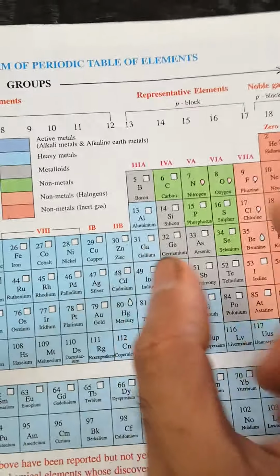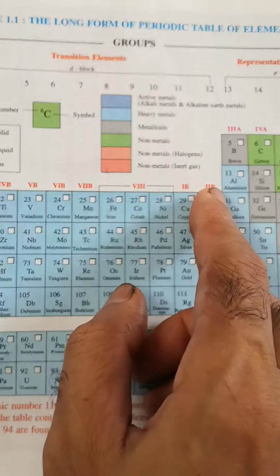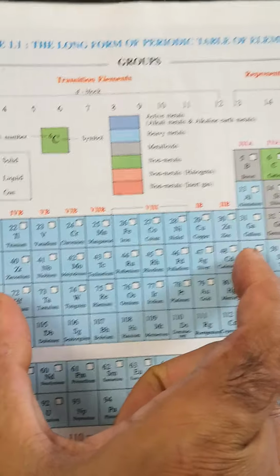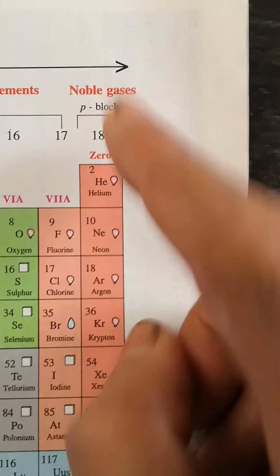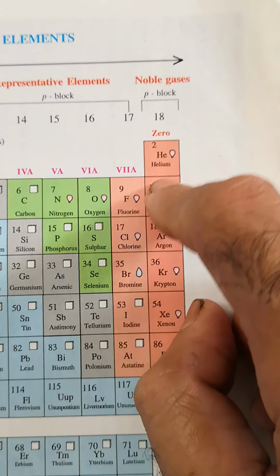And in between, from group 3B to group 2B, these elements are known as transition elements, and this is the 0 group, the last one, the noble gases, also known as group 18.